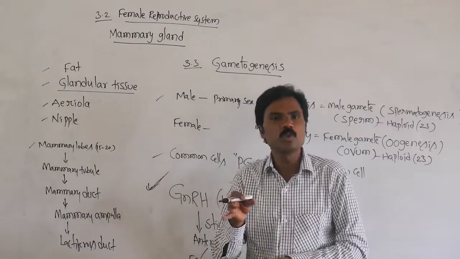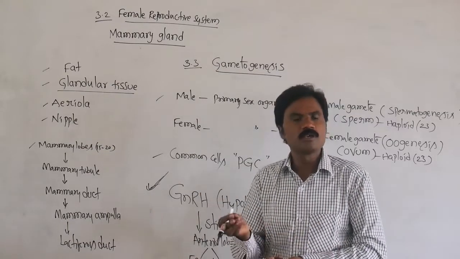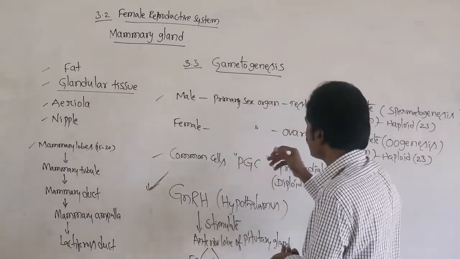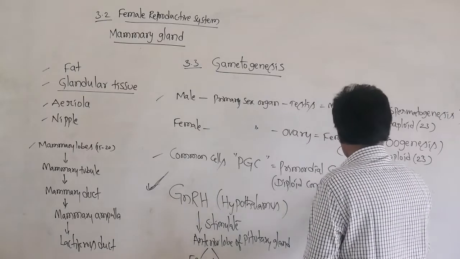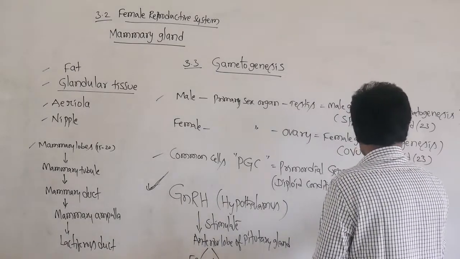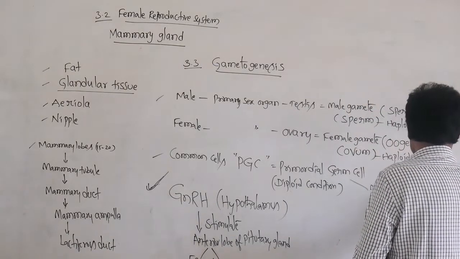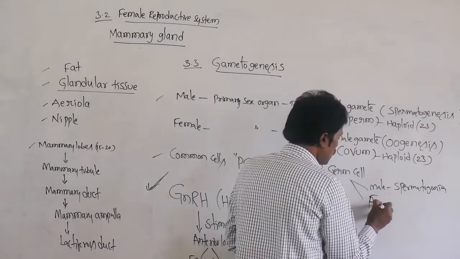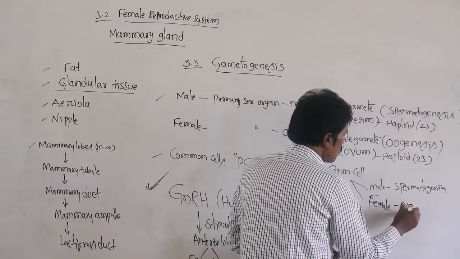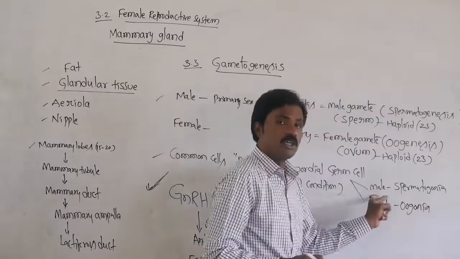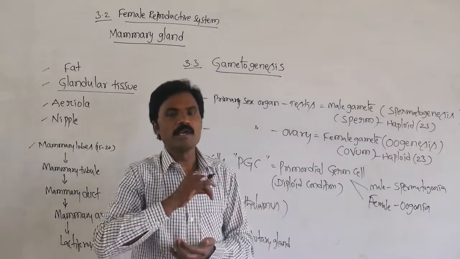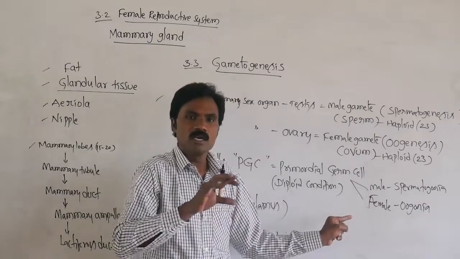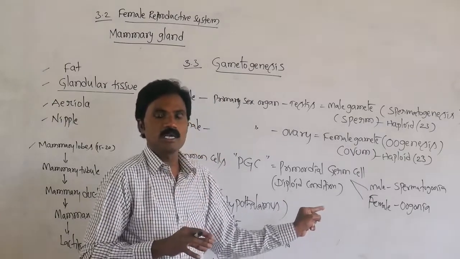If it is female, it is oogonia. These we call primordial germ cells, male and female, and both are diploid in condition.